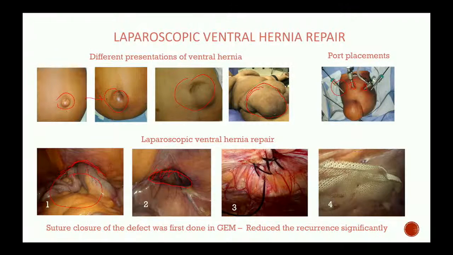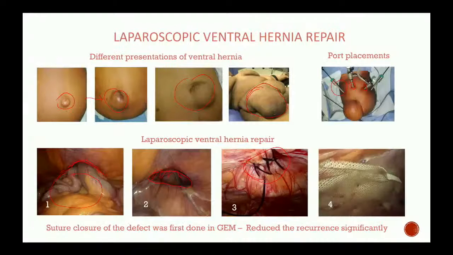You can see, with proline sutures, we have closed the complete defect. Now, because of this closure of defect, the chances of the hernia coming back are lower compared to if you keep the mesh directly without closing the defect. This is what we have developed here, and this is the final image where we have placed the mesh and fixed it.